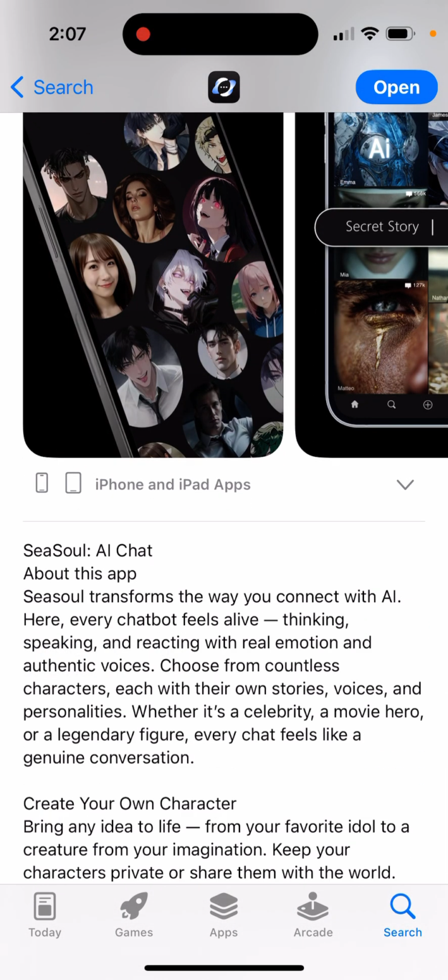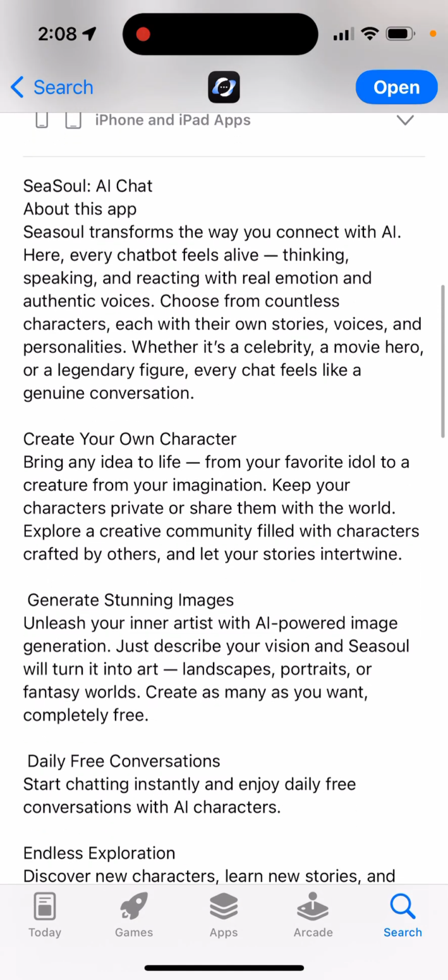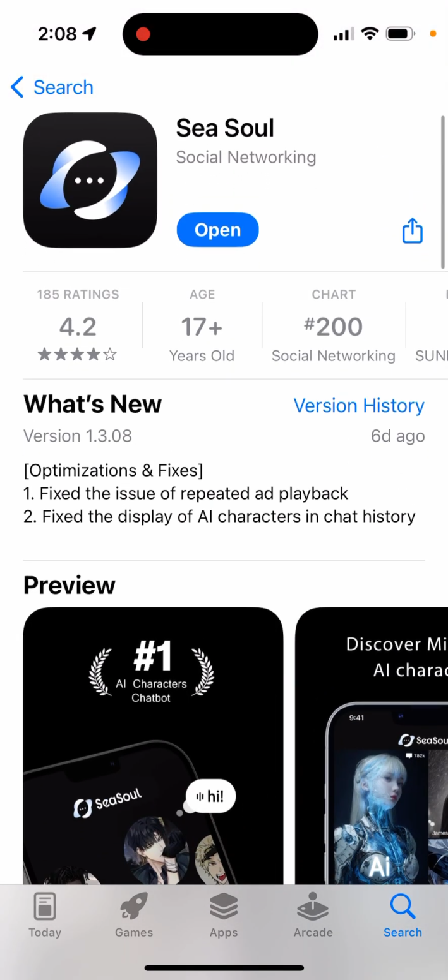Sisal transforms the way you connect with AI. Here, every chatbot feels alive, thinking, speaking, and interacting with real emotion and authentic voices. Choose from countless characters, each with their own stories, voices, and personalities. Whether it's a celebrity, a movie hero, or a legendary figure, every chat feels like a genuine conversation. Create your own character, generate stunning images, daily free conversations.